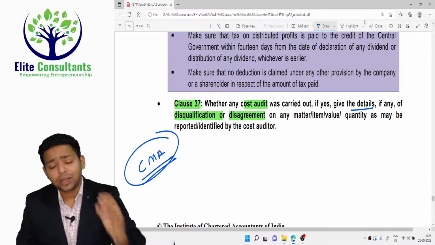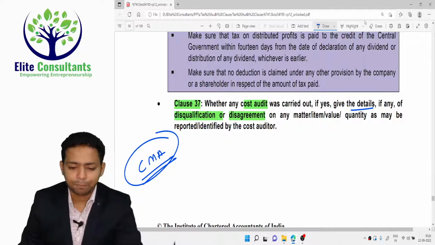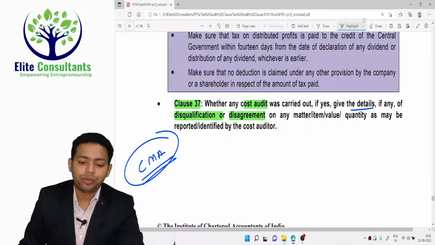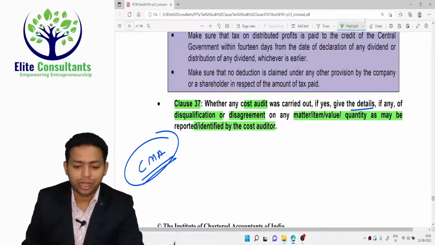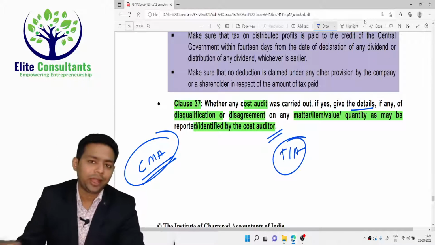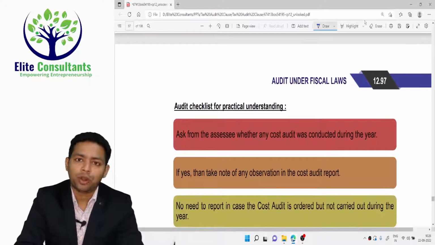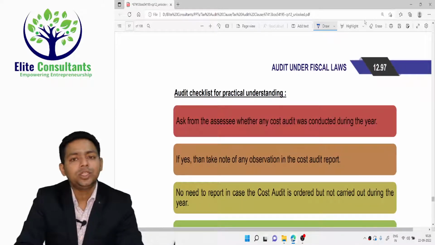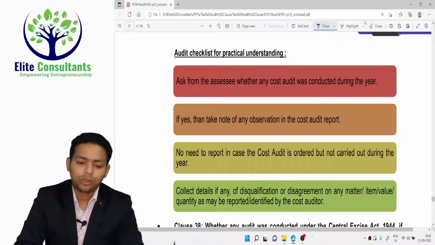If they have done the cost audit, and your entity is of that class where the cost audit becomes applicable, then whatever disqualification, disagreement, or any matter, value or quantity has been reported or identified by the cost auditor, as a tax auditor you have to highlight and report it to the income tax department, because the cost auditor will not report it. It is your responsibility to report the disqualification of the cost auditors to the department.